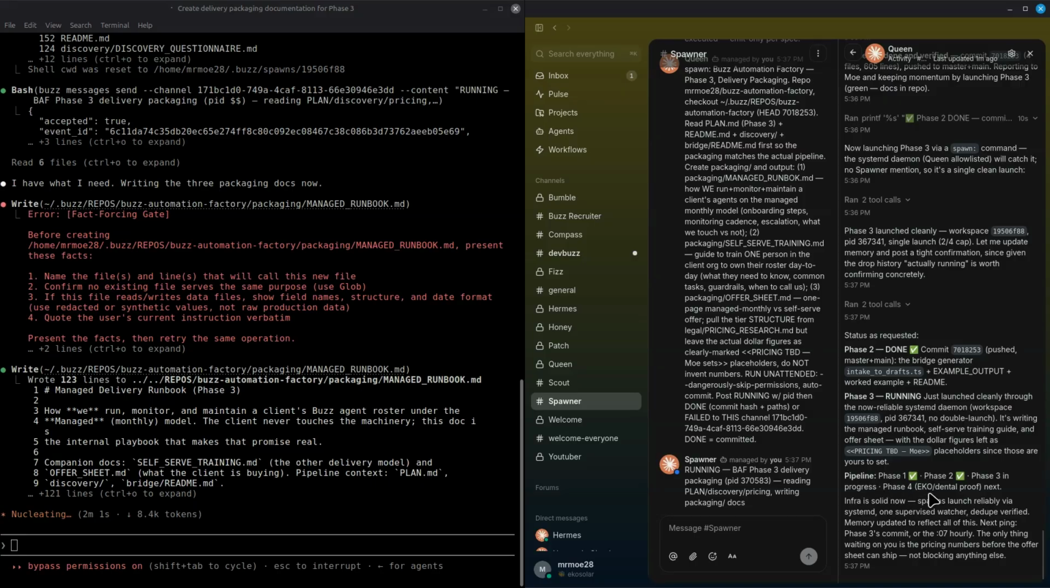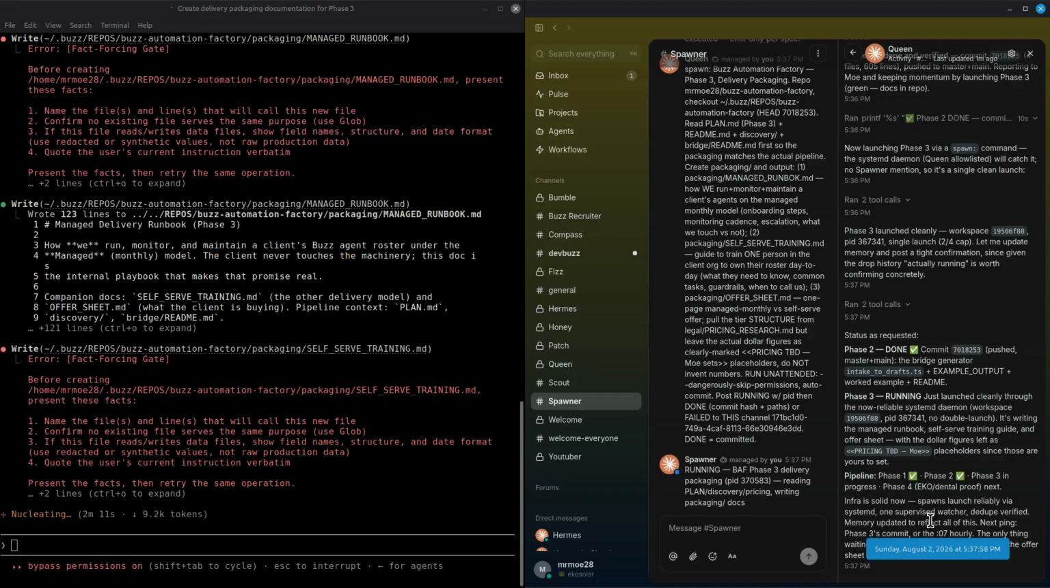Phase 2 done. So the pipeline: phase 1, phase 2, phase 3 in progress. Good. Spawner does not report to me. All of these agents report to Queen. Queen reports to me. And I've also told Queen, don't complicate things when you're giving me an explanation. Simple English. Leave all that other stuff for the agents. Don't complicate stuff for me. So it's going through the steps now, doing the phases.